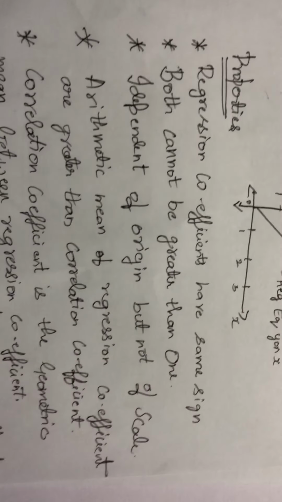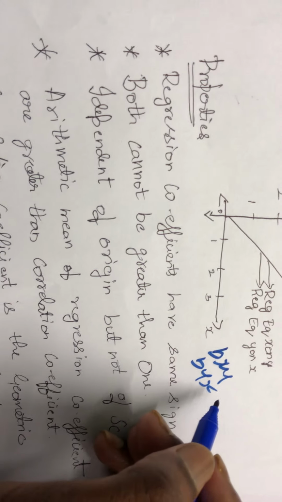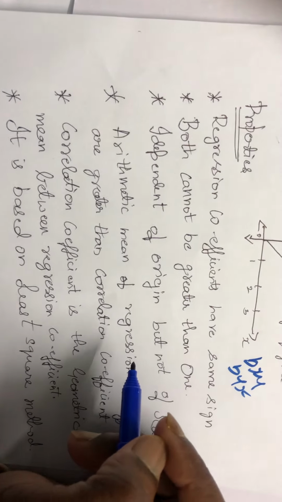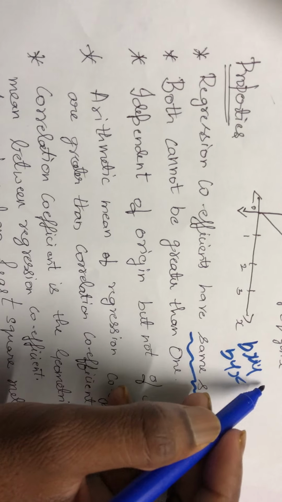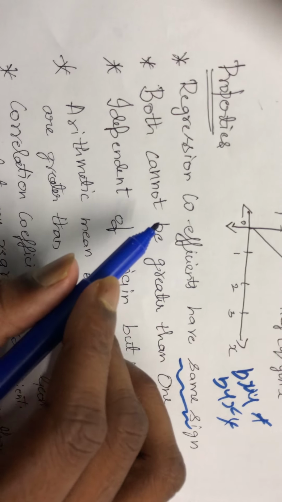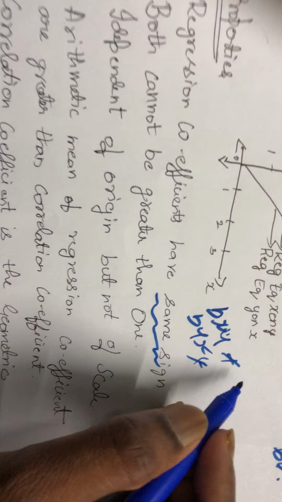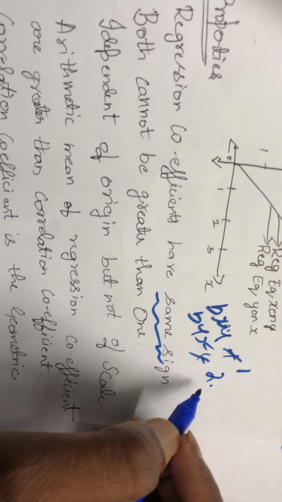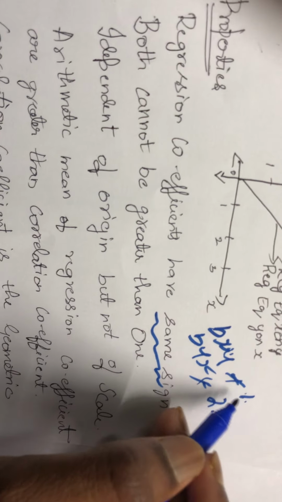Now, properties we discuss. Can you tell what all the regression coefficients are? bxy as well as byx. These are the two regression coefficients. Now, properties between them we will discuss. Regression coefficients will always have the same sign. Both will always have the same sign. One plus and one minus cannot be there, not possible. Both cannot be greater than 1. Any one can be greater than 1, not both. Suppose you got bxy as 1 and byx as 2. One times 2 is 2. Is that possible? No. Any one will be greater than 1, not both.